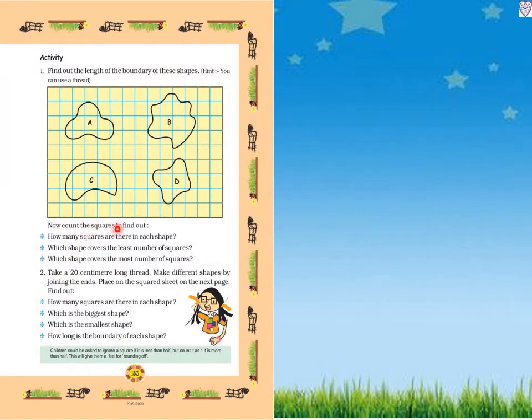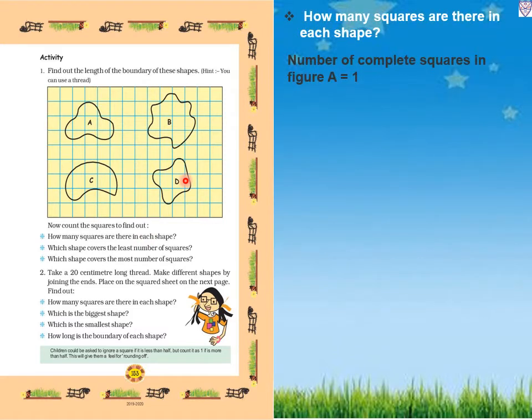Now count the squares to find out. First, how many squares are there in each shape? So in each shape, how many squares are there? The number of complete squares in figure A. We have to count the complete squares. Here the others are half. So in figure A, only one square is complete. So we will write A equal to 1.